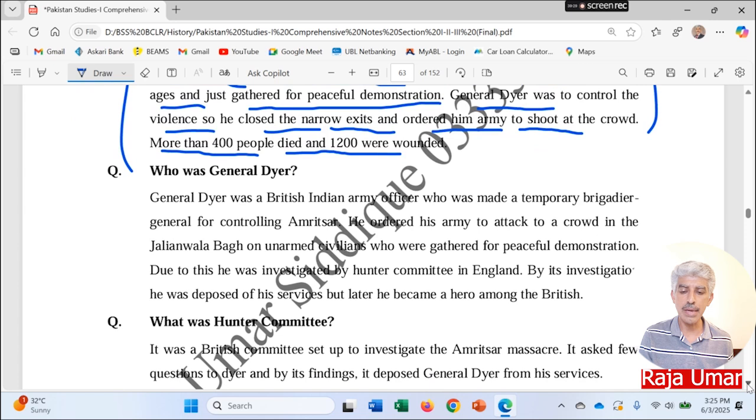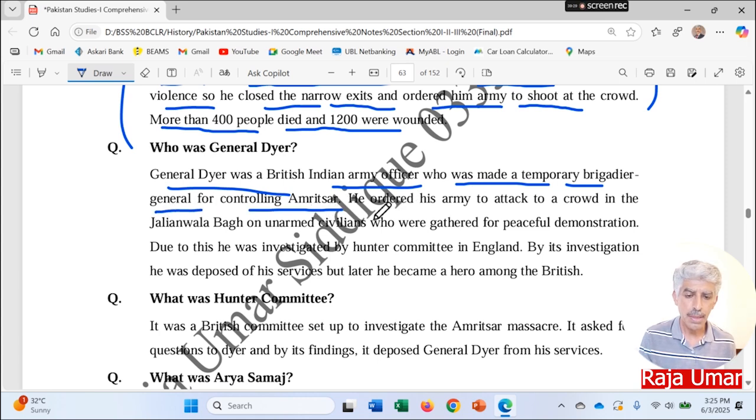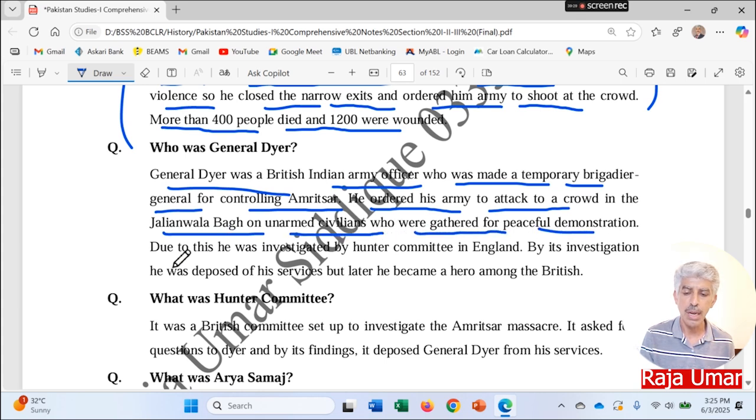Who was General Dyer? General Dyer was a British Indian Army officer who was made a temporary brigadier general for controlling Amritsar. He ordered his army to attack a crowd in the Jallianwala Bagh, unarmed civilians who were gathered for peaceful demonstration over there. Due to this, he was investigated by the Hunter Committee in England.